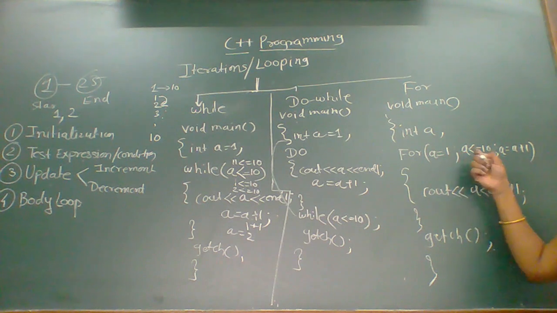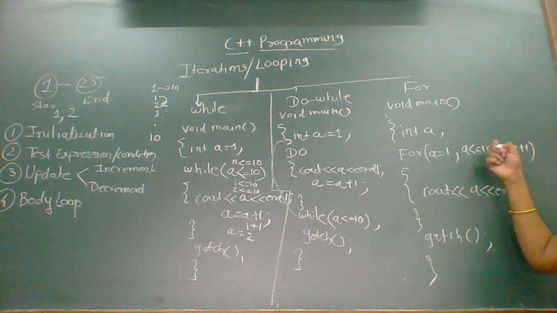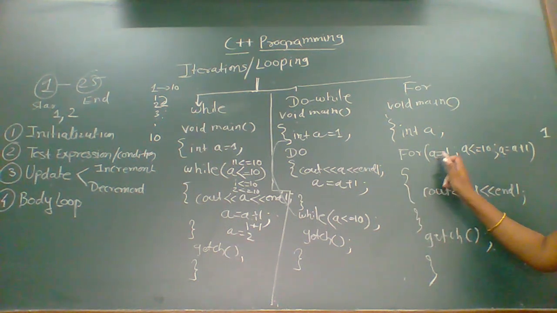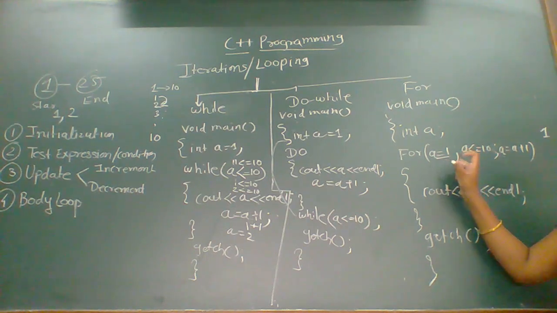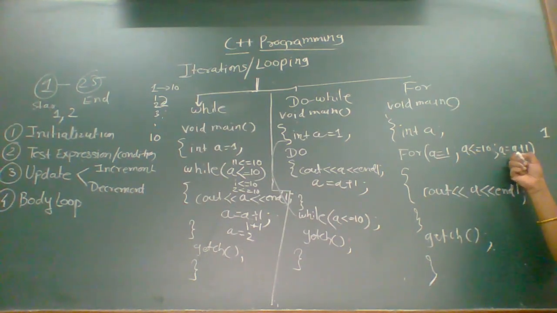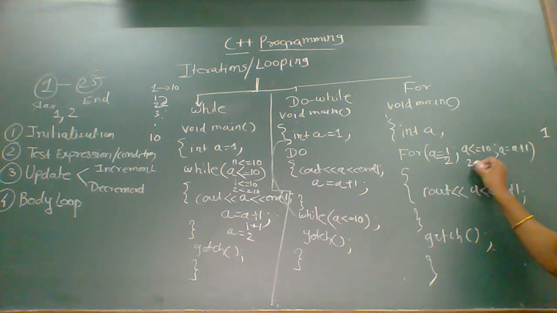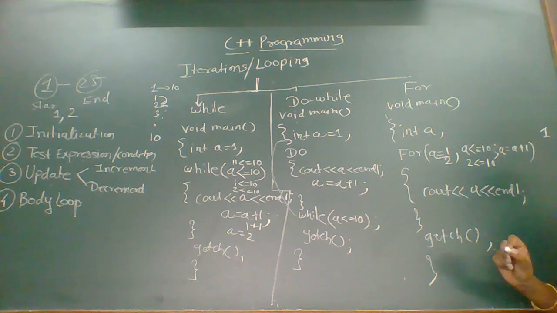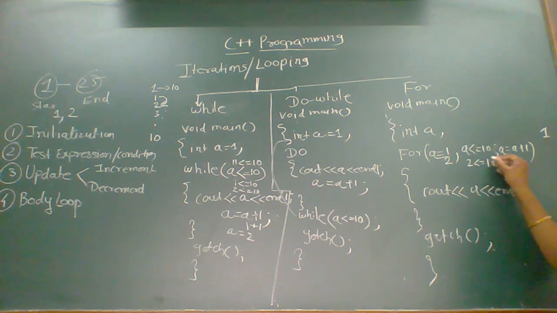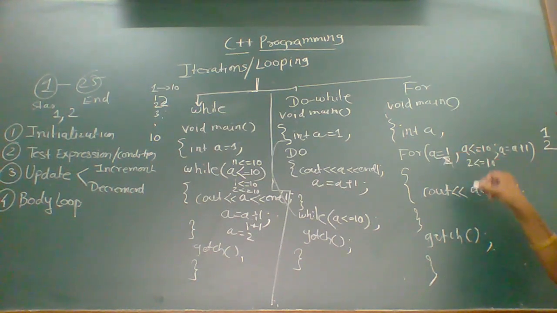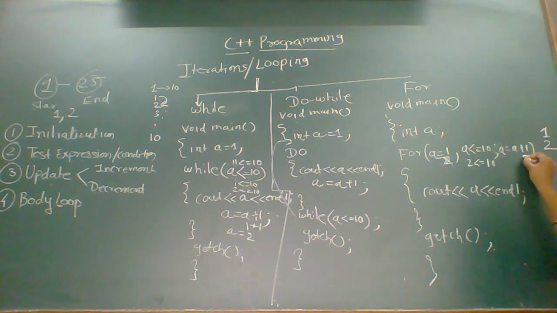Initialization 1. Then 1 is less than or equals to 10. Condition true. It will come here and print 1. Now it will go here. So a is equals to 1 printed. Then a becomes 2. 2 is less than or equals to 10. Yes, condition is true. Then it will come in the body of the loop and print 2. So this printed. Then a is equals to a plus 1.